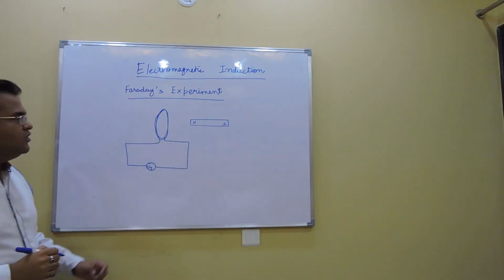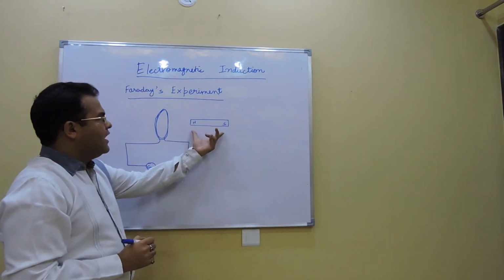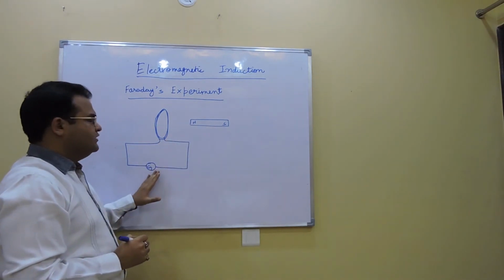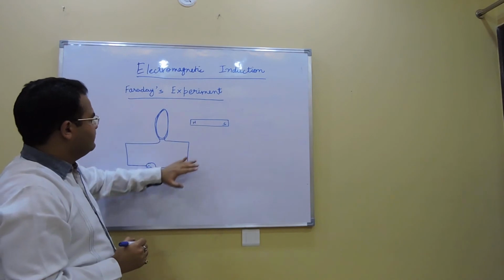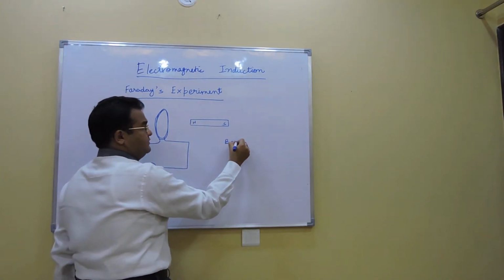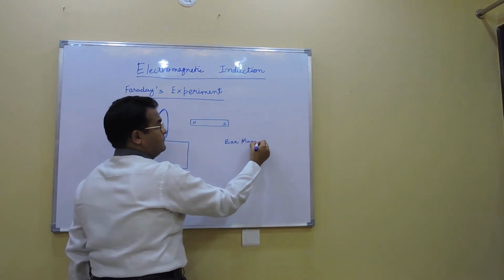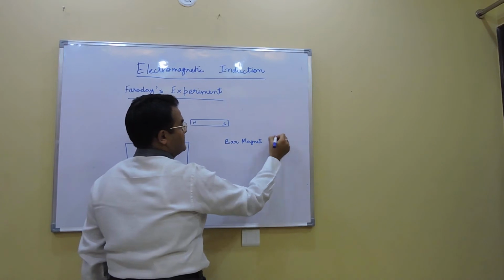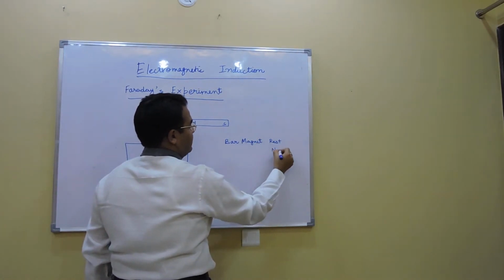What he observed was that when the bar magnet is at rest in front of the coil, the galvanometer shows zero reading. That is, no current is flowing through the coil. So when the bar magnet is at rest, there is no current.